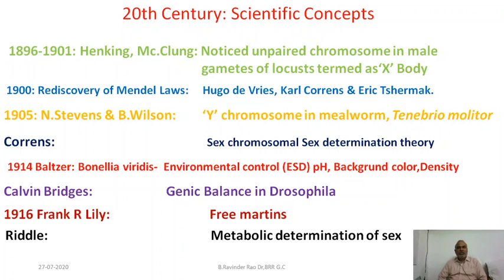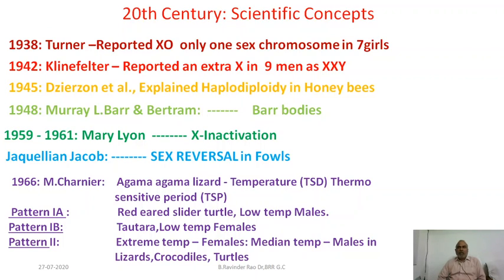He was the first person to explain about freemartins in cattle. Riddle explained the metabolism role in the sex determination in certain insects. In the year 1938, a doctor by name Turner observed 7 women who are not having women characters perfectly. It's because they didn't have 2 X chromosomes. In general, women are having 2 X chromosomes, males are having only 1 X and 1 Y chromosome. But Turner for the first time observed that some women are possessing only 1 X chromosome.